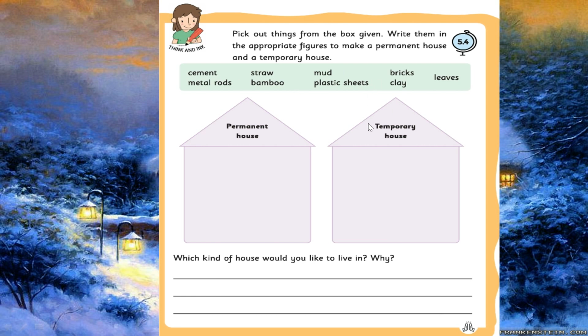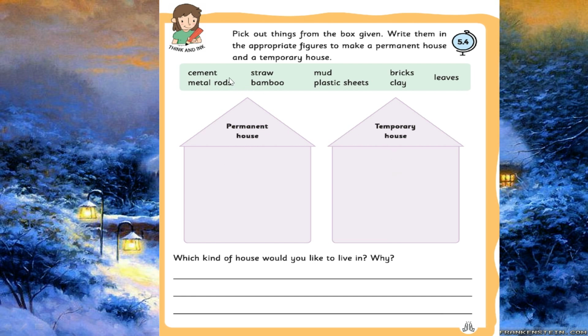See, they have given many choices. You choose and write, children, whether it is the permanent house or the temporary house. So, see all the words. I will read them one by one. You think and write. For example, cement. Do we use cement for the permanent house or the temporary house? You think and write.